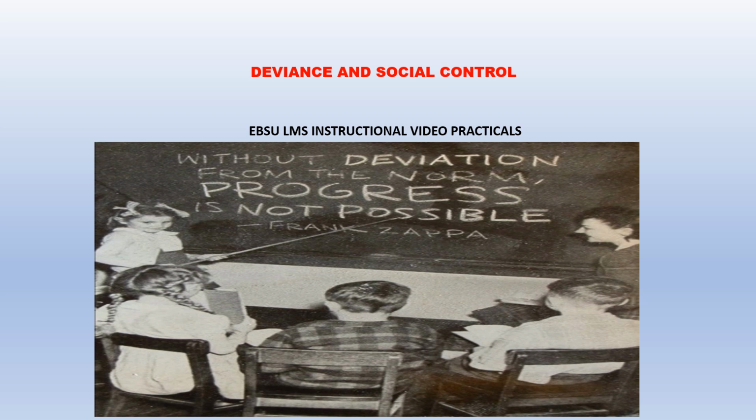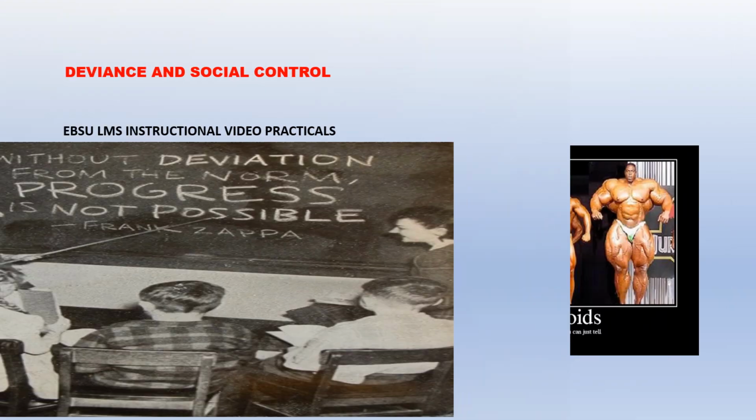Now look at this image. The image suggests that without deviation from the norm, progress is not possible. This is an addition to what we were discussing earlier on the functions of a deviant. So deviance plays very important functions in our society because it helps us to understand progress, and we can progress if people deviate. So we know what is deviant, and then we know how to progress to what is conforming.